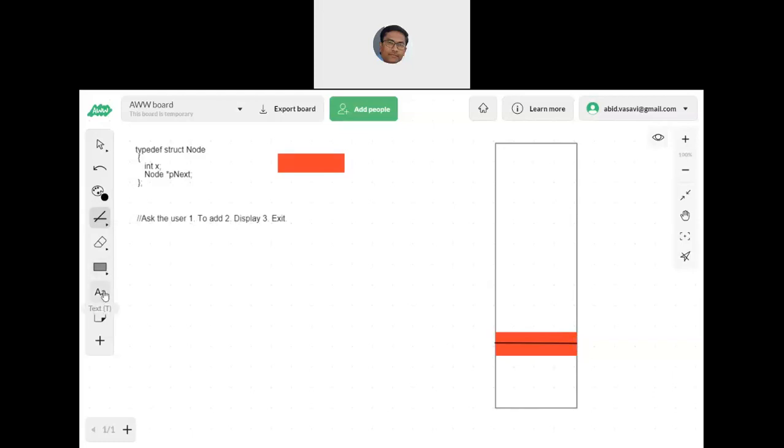So I'm taking in heap at 100 address, I've created the head node. So this is 100. This fellow is head node.